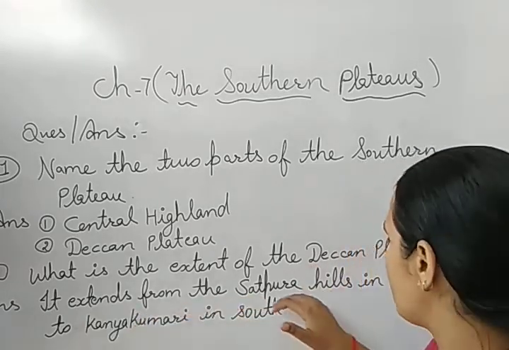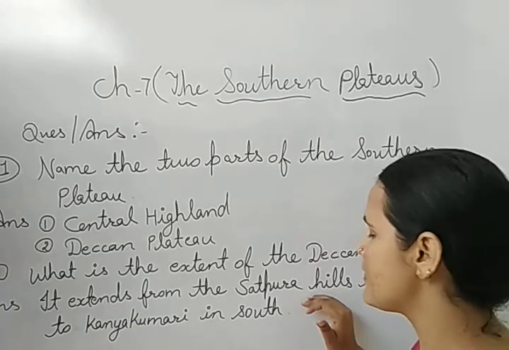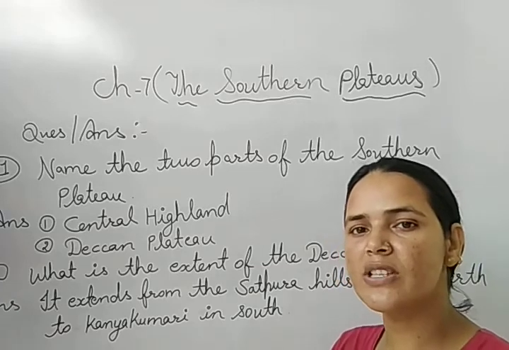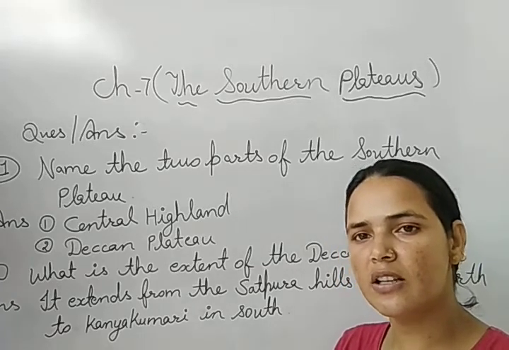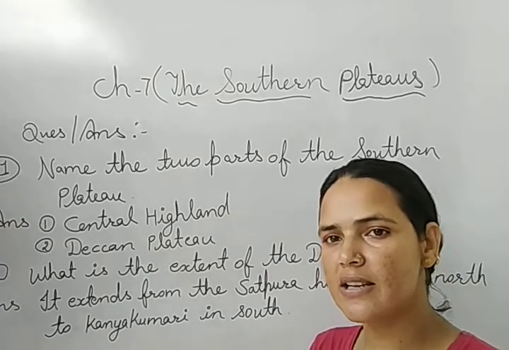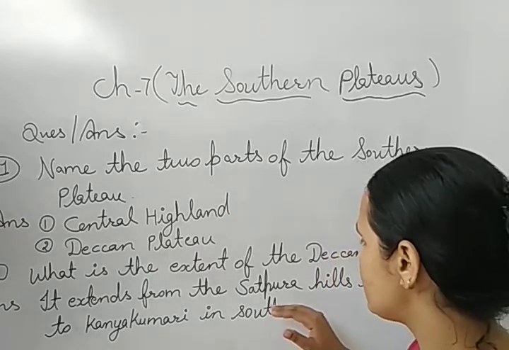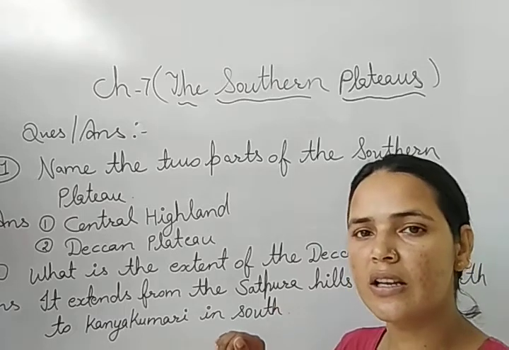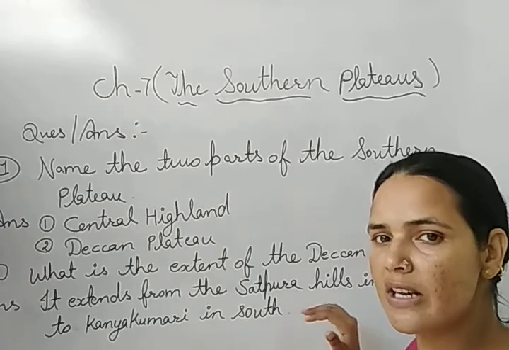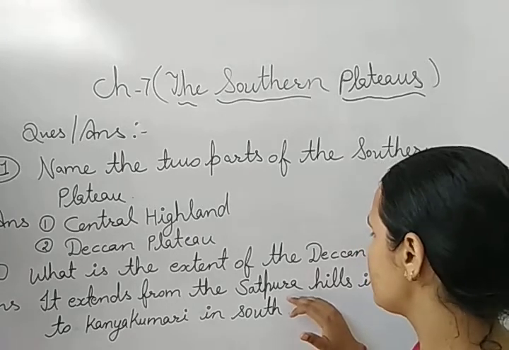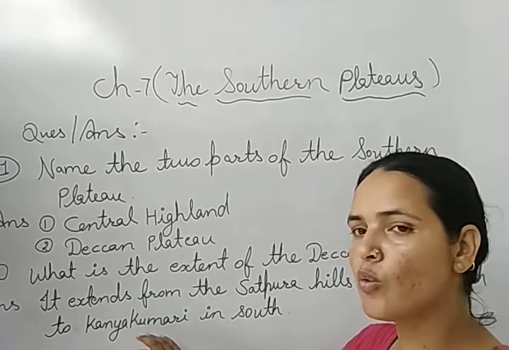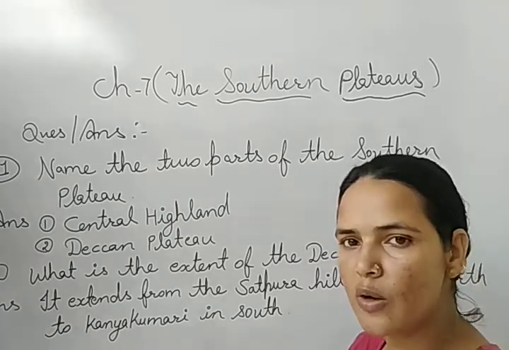It extends from the Satpura Hills that are in Madhya Pradesh. River Narmada flows in Madhya Pradesh and divides the southern plateau into two parts. One is central highland and second is Deccan plateau. So these Satpura Hills are in the state of Madhya Pradesh. It starts from Satpura Hills in Madhya Pradesh, and it spreads at last to Kanyakumari in the south.